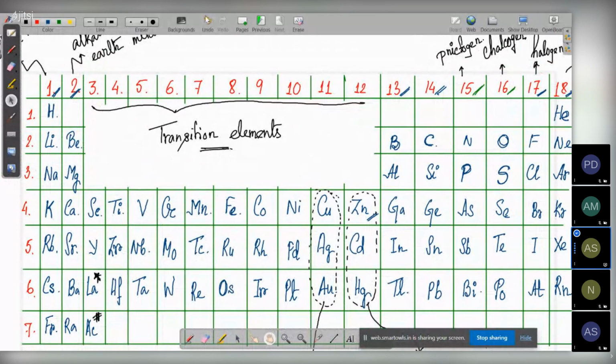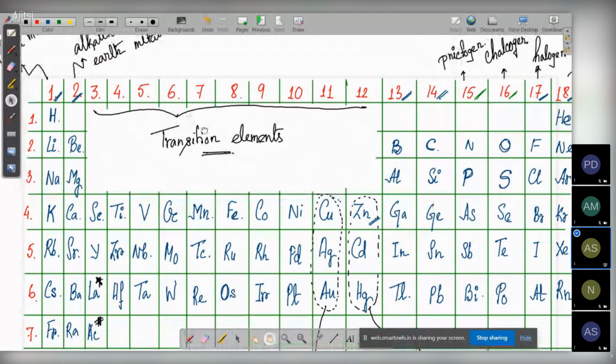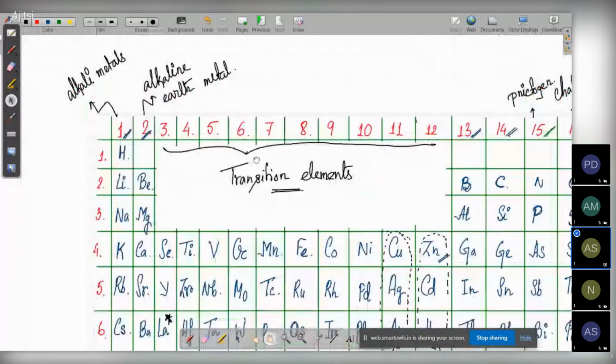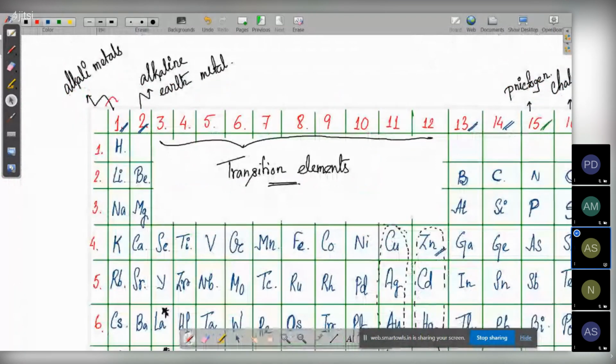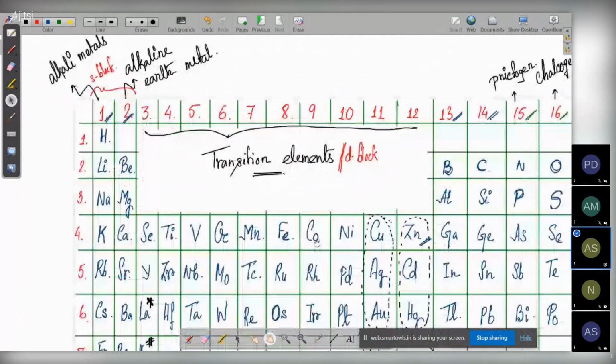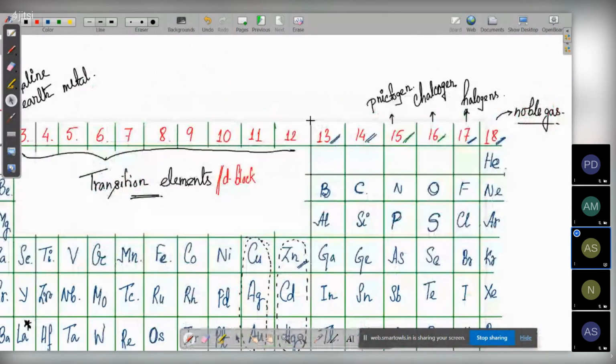Let me write it down here on the table for now. Group 1 and group 2 together are called S block elements.